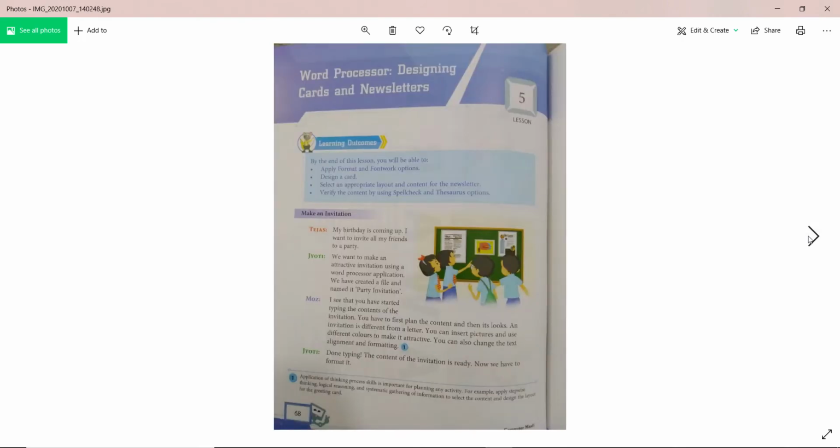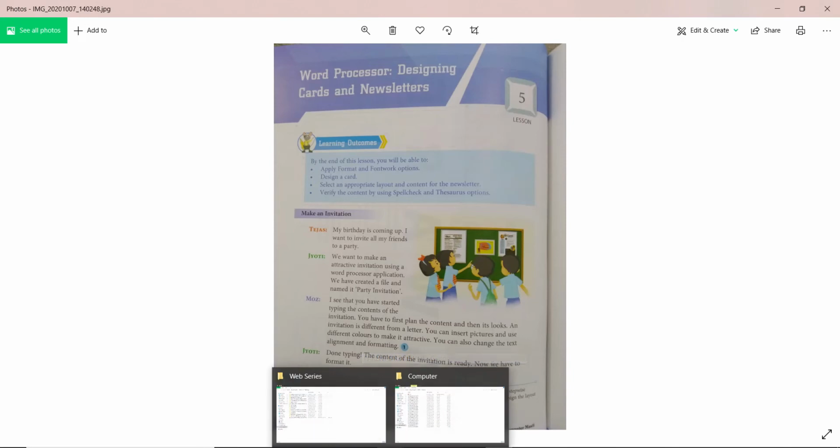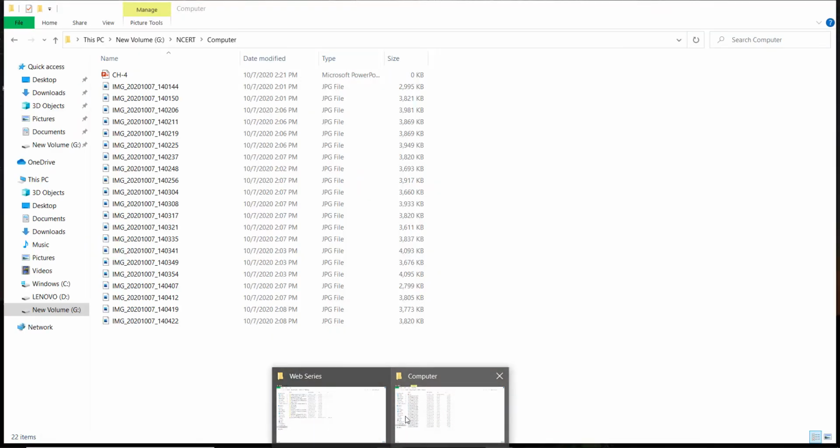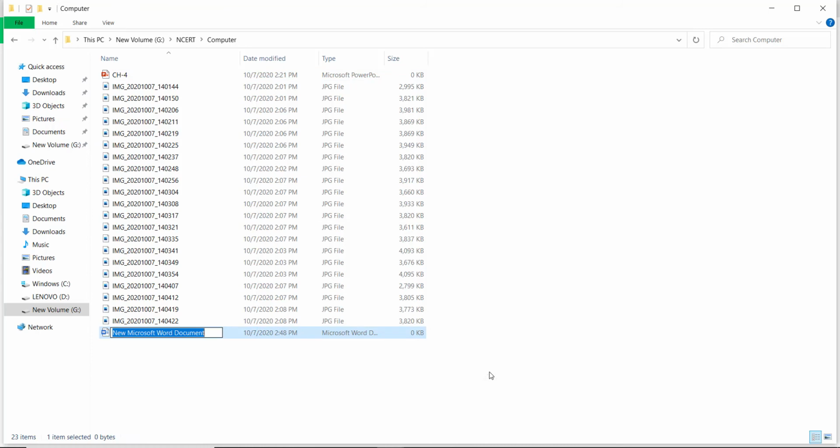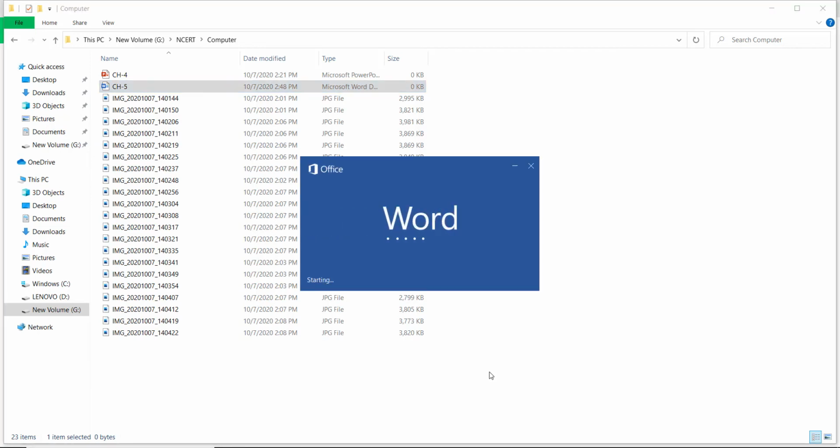Yes, we can go. That is word processor, designing a card and newsletter. So here what you need to do, let me create one Word file for you. This is our chapter number 5. So here I have created the Word file. So let me load it. It is getting loaded.